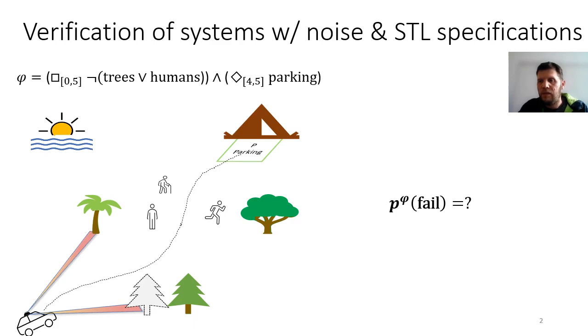Take, for example, this illustration. An autonomous car needs to drive to the campsite with some timing constraints, such as reaching before sunset, while avoiding obstacles such as trees and people. This is captured by the STL specification phi.